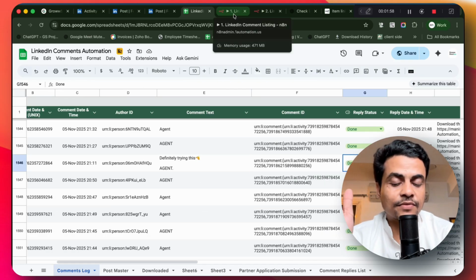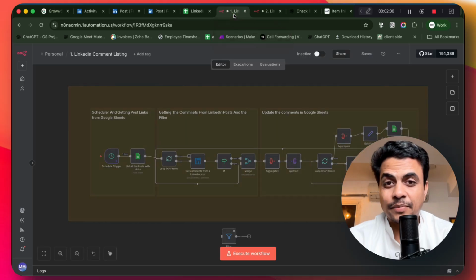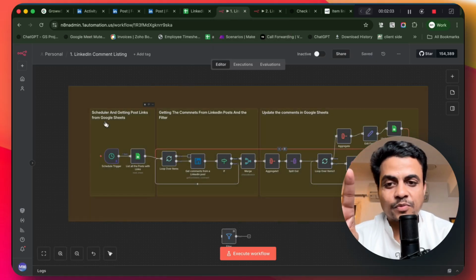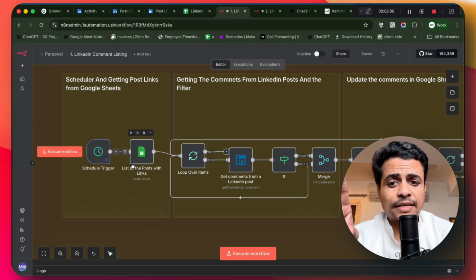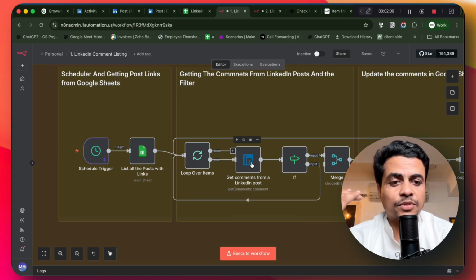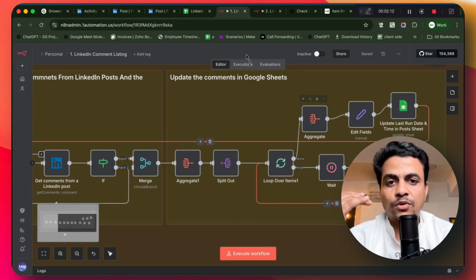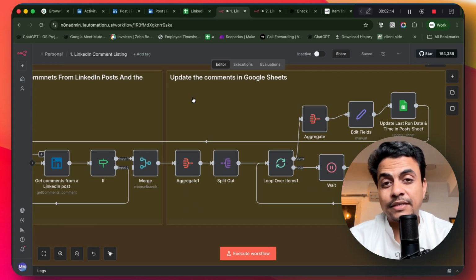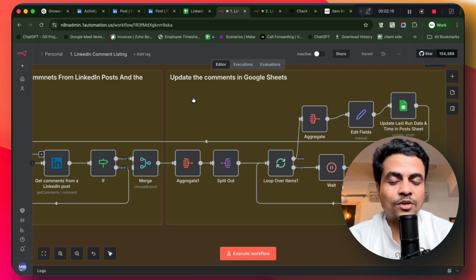And how this entire system works, you'll see, is insanely simple. I've got two n8n automation workflows built. First of all, this one over here, which collects all the comments from my various posts and puts them into a Google Sheet, across multiple posts. Currently I have about 13 posts active and it is getting comments from all of them.